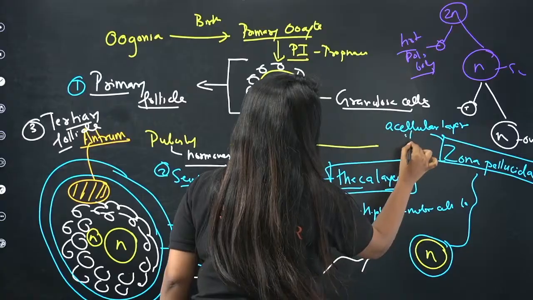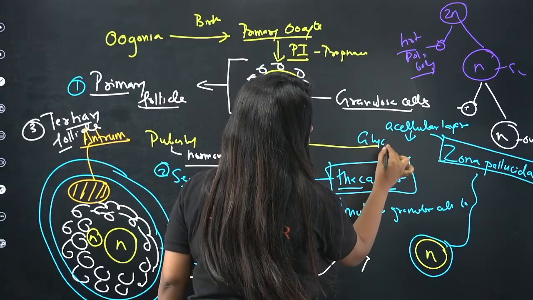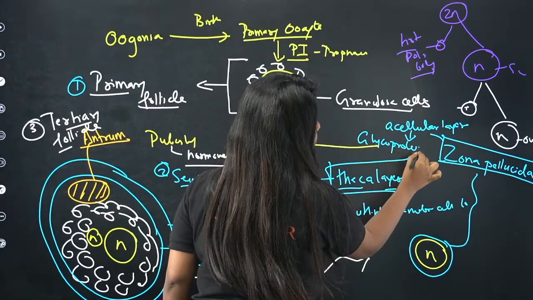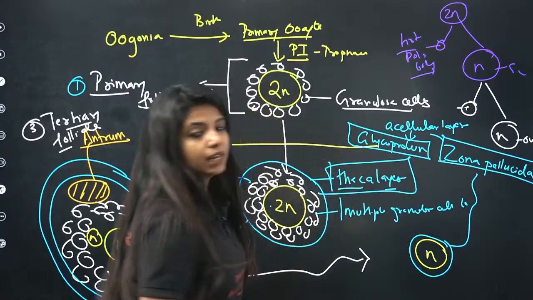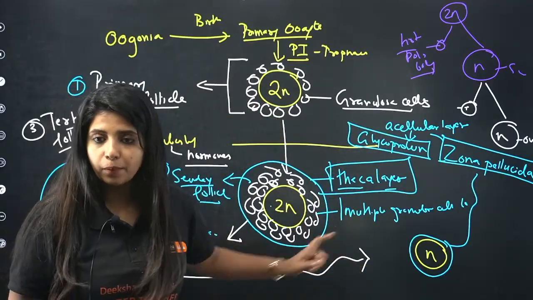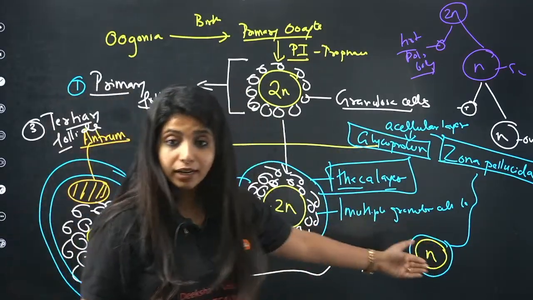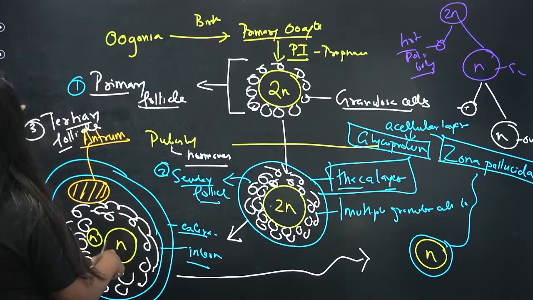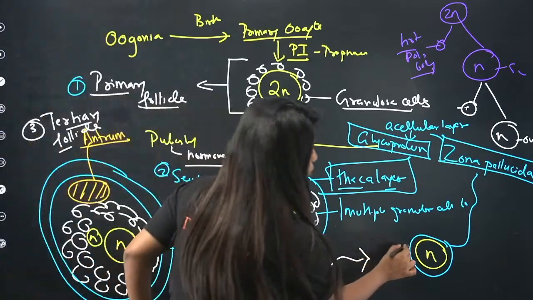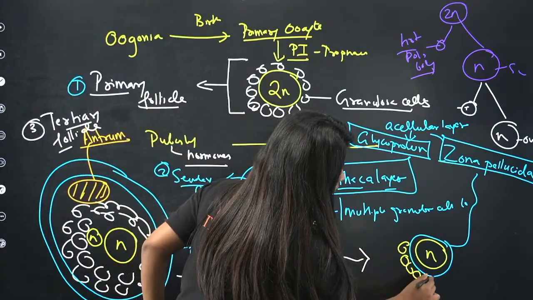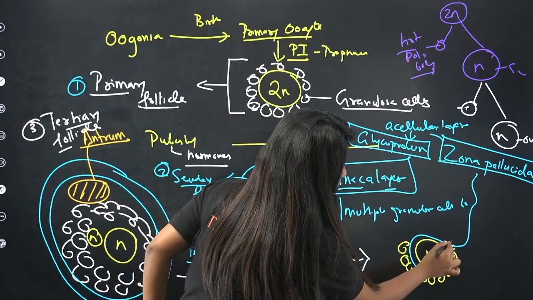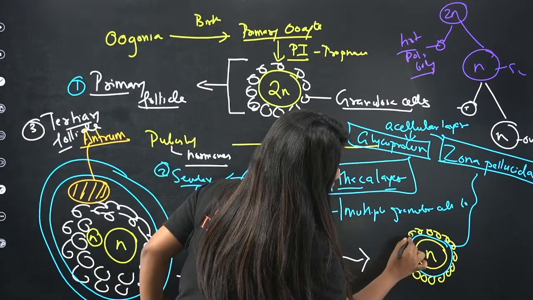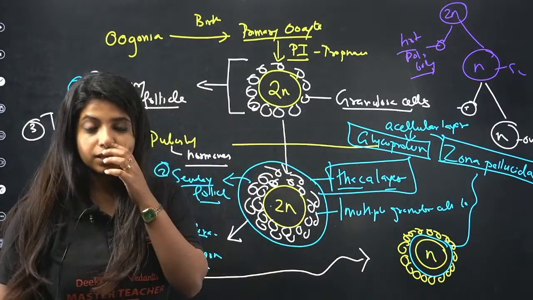And it is made up of what? Glycoproteins. That means basically carbs and protein. Glycoprotein, that is what it is made up of. And surrounding it you will be having what? You would be having some granulosa cells.